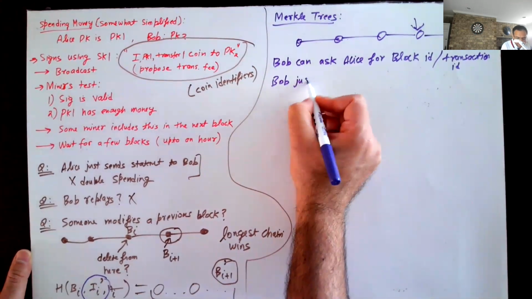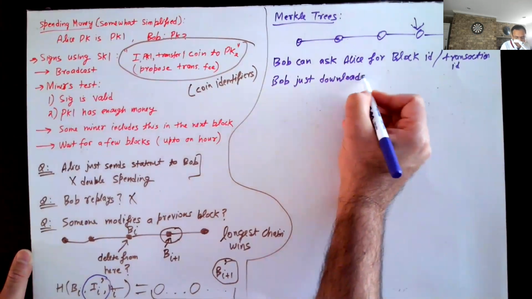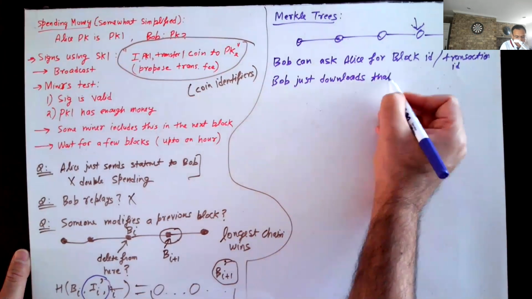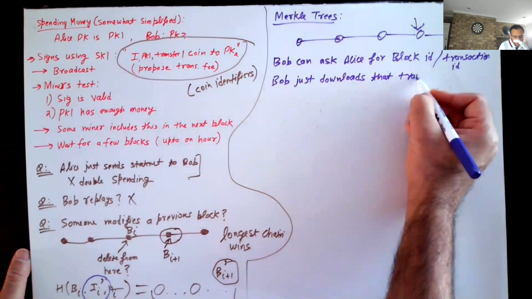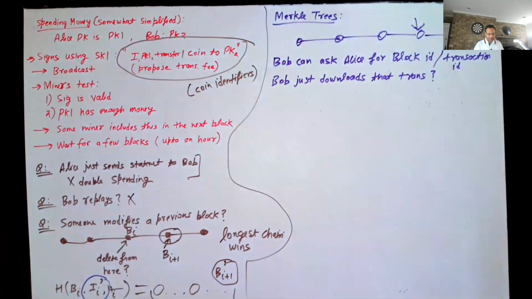Bob just downloads that transaction or that block. So now the problem is, of course, you can download this transaction, you can make sure that this is there, but where do you download the chain from? Where do you download the blockchain from?